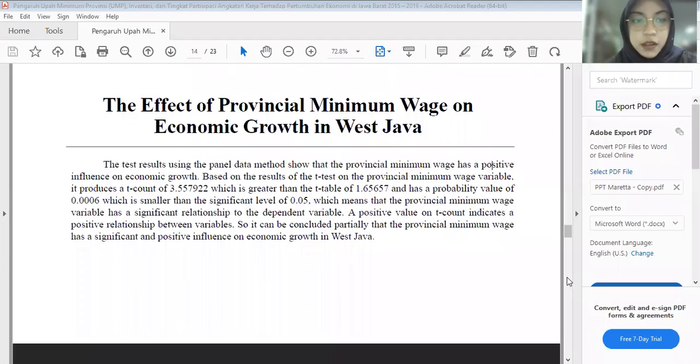So I continue my presentation. So, in the impact of provincial minimum wage on economic growth in West Java, the positive value on t-count indicates a positive relationship between the variables. So it can be concluded partially that the provincial minimum wage has a significant and positive influence on economic growth in West Java.